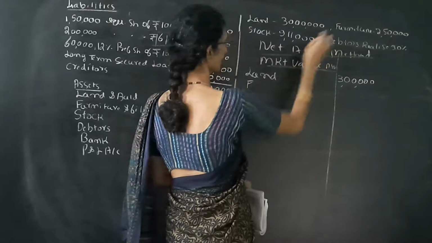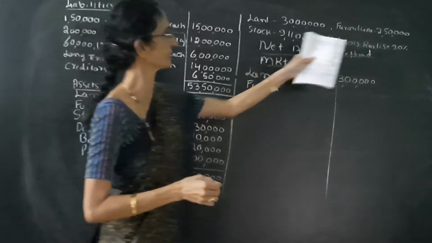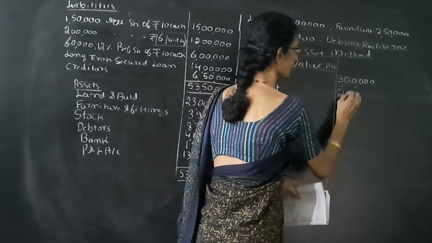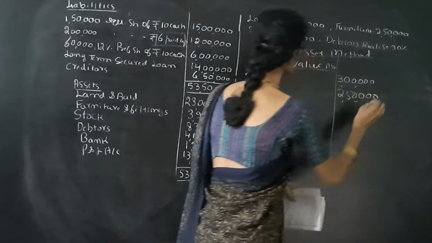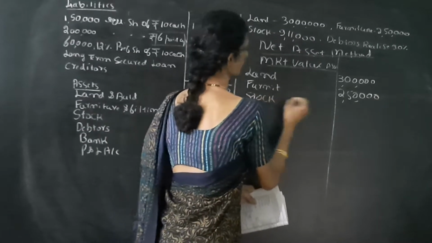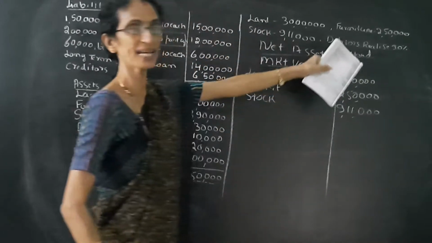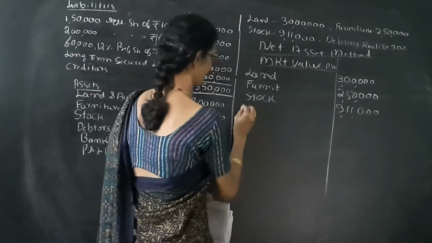Then, given the adjustments, furniture is 2,50,000 and stock is 9,11,000, and debtors realized 90%.